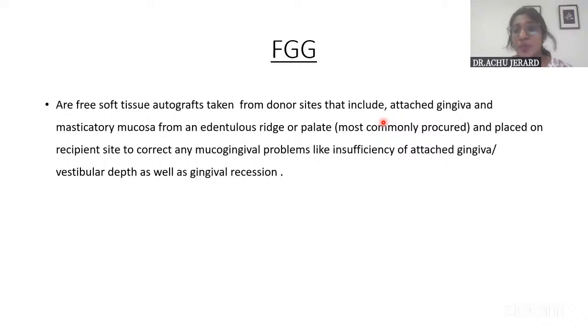Palate is the most common area from which the graft is procured and placed on a recipient site to correct any mucogingival problems like insufficiency of attached gingiva, vestibular depth, as well as gingival recession. I have given this definition because FGG was also asked as a short note. So for that, you need not confine yourself to gingival recession alone, because FGG is a free soft tissue autograft that is used for